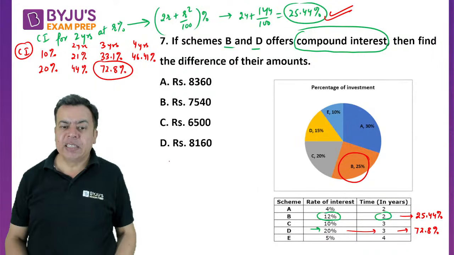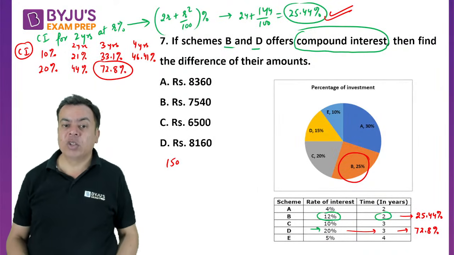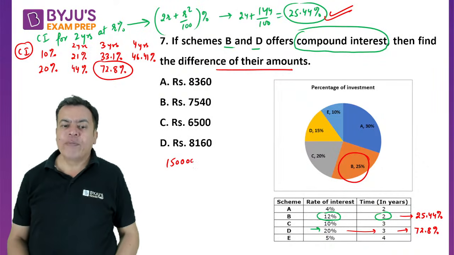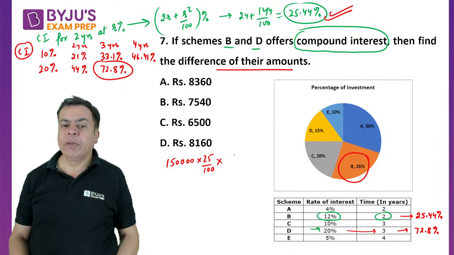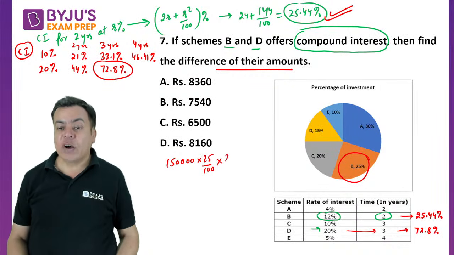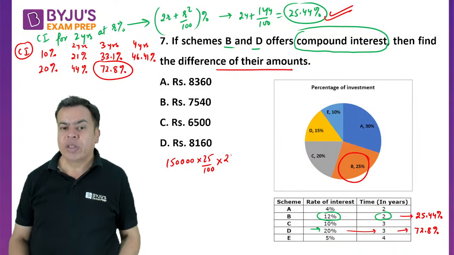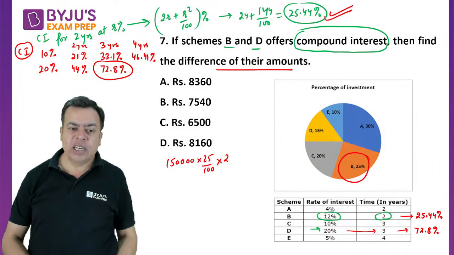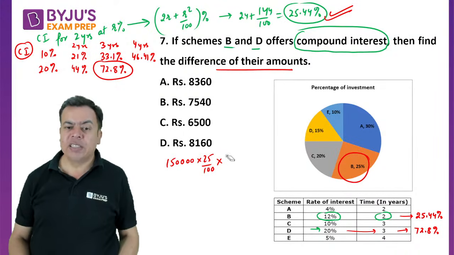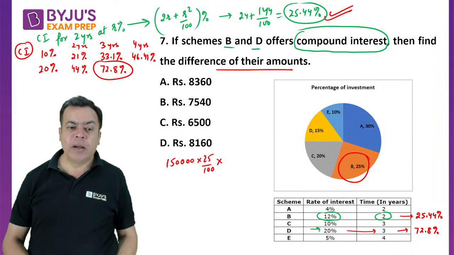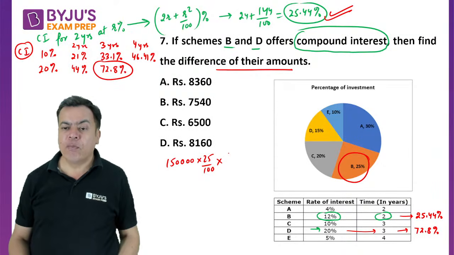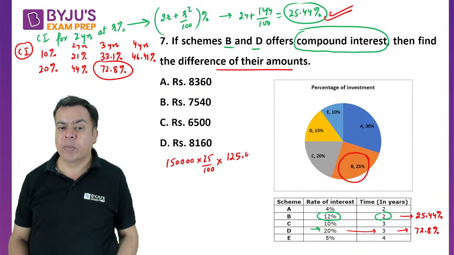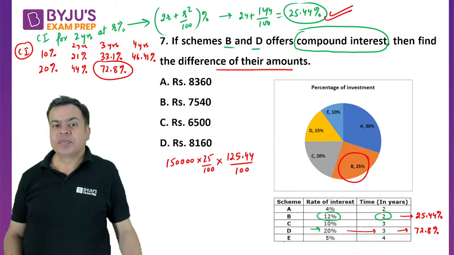You need to take 1,50,000 also, because it is the difference of their amounts. So 1,50,000, 25% is the investment of B, and he will be getting an interest of 25.44, right? But just see the amount, because he wants the difference in the amount. So the amount will become 125.44%. This will be the amount for B.